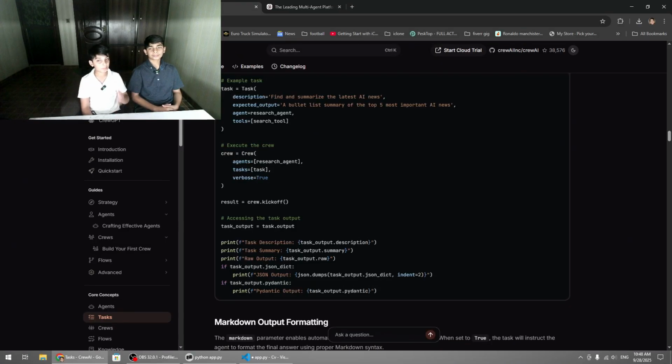So now let me show you how we execute the crew in Crew AI. We have created a variable and assigned it to the constructor crew, and we have given the agents, which for this example is the research agent. We have given it the task, and verbose for logging and debugging. So now let me show you the real working example of the code we have written by ourselves.